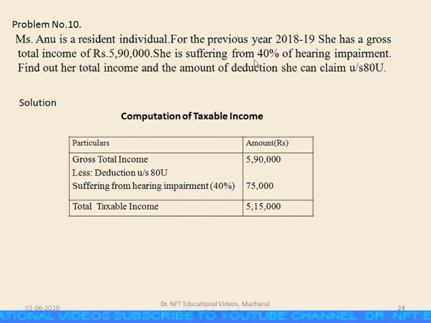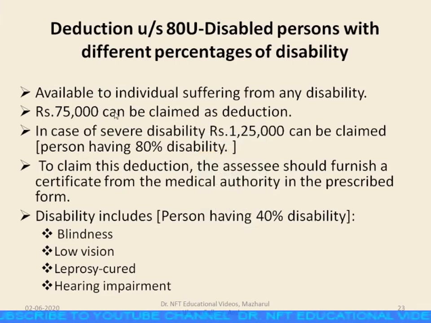So here Ms. Anu has 40% of hearing impairment. So she can claim deduction under section 80U to the extent of rupees 75,000, as we have seen in the previous slide. 75,000 can be claimed as deduction for a person who has a disability.